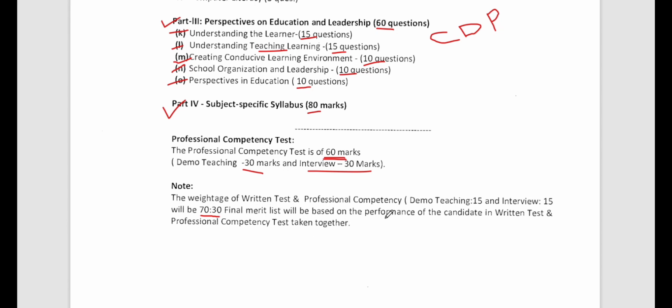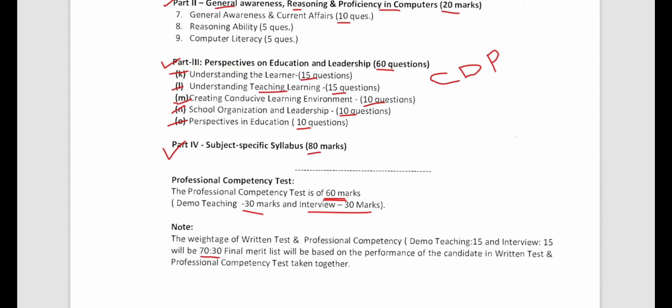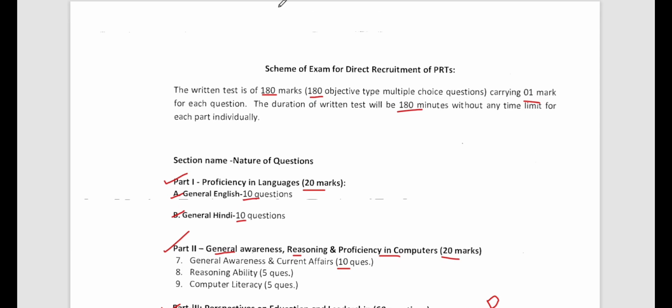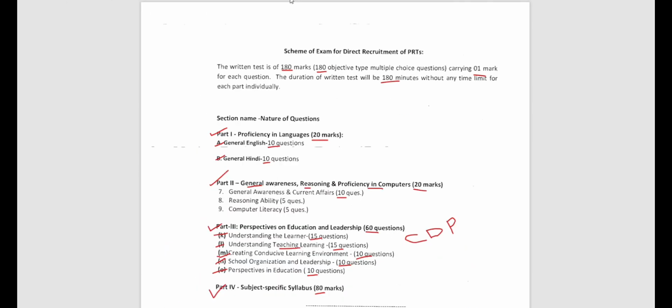70% plus 30% will be calculated for the final merit list, which will be based on the performance of the candidates in the written and PCT taken together. All right, so this is what they have to see. Both things are important. You cannot ignore either of them. The written exam is also important, and this interview and demo is also important. So this was briefly what I have talked about.